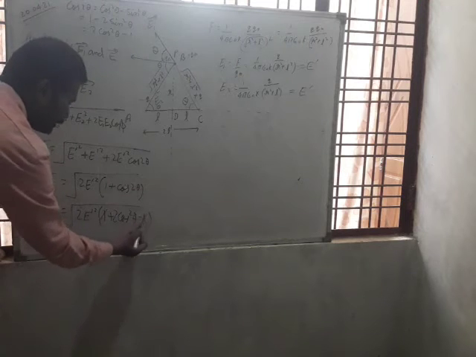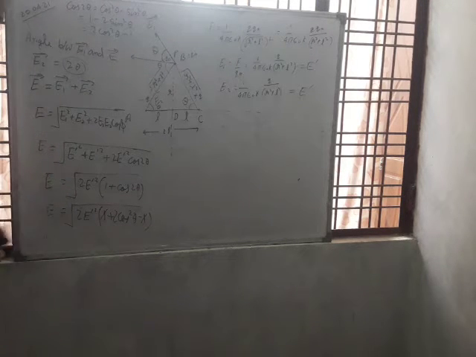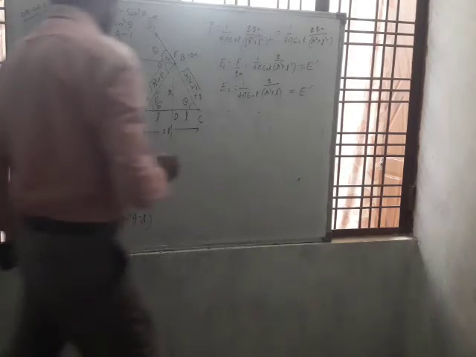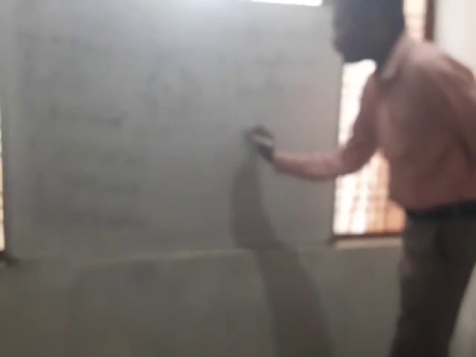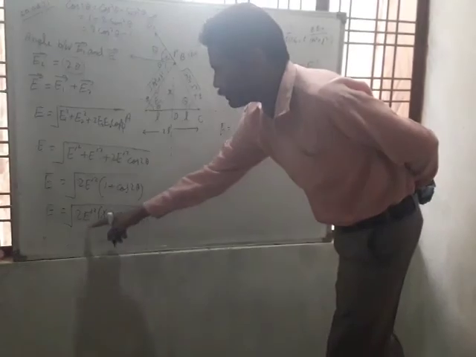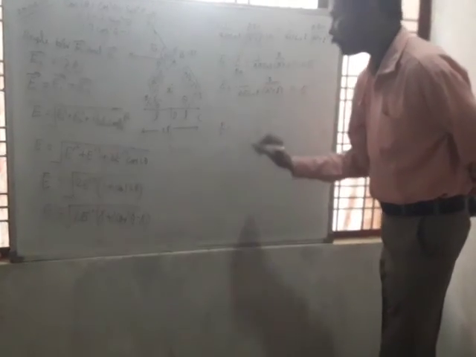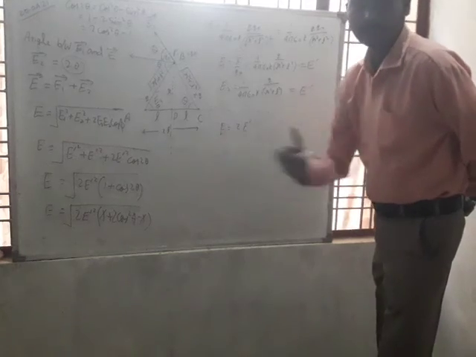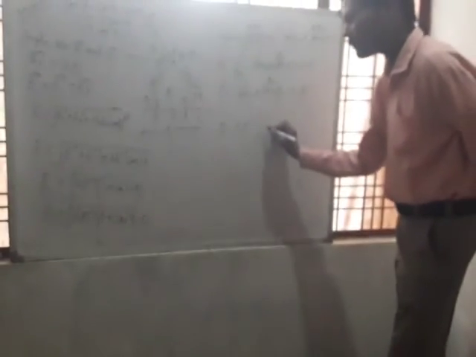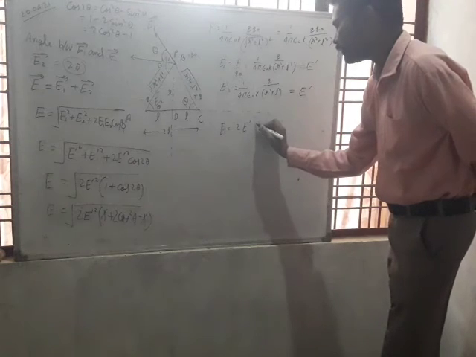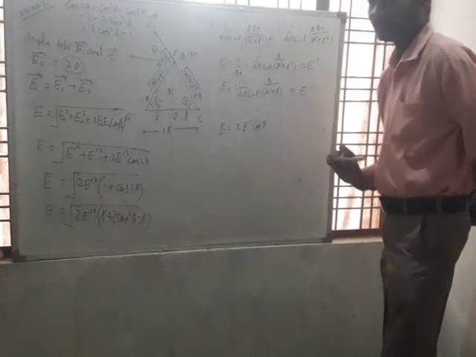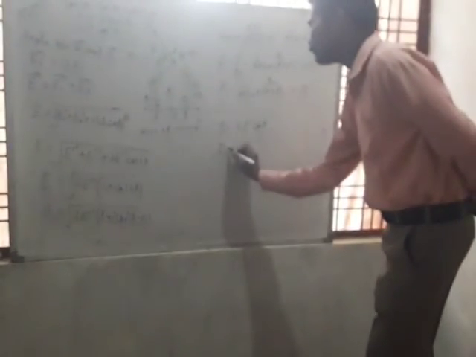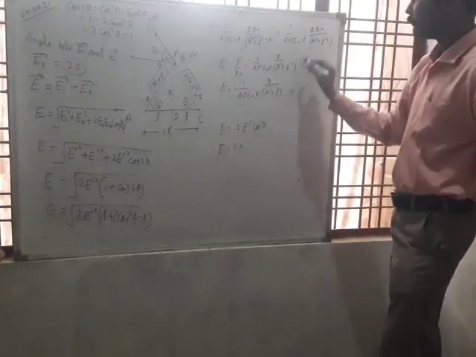So 1 and minus 1 will be cancelled out. So what will be the value of E? 2 multiplied by 2, 4, and square root of 4 is 2. Square root of E dash square will be E dash, and square root of cos square theta will be cos theta. So E equal to 2 times the value of E dash,